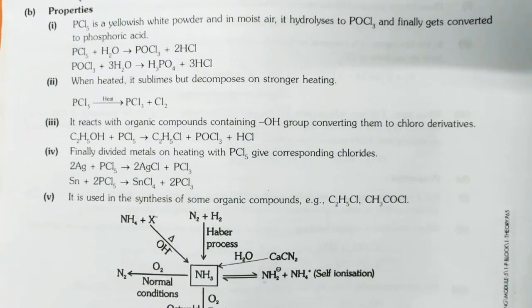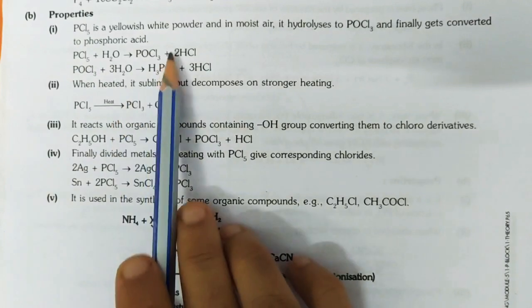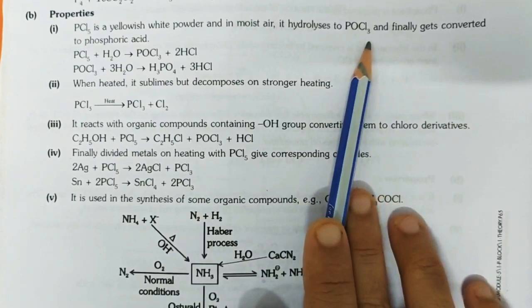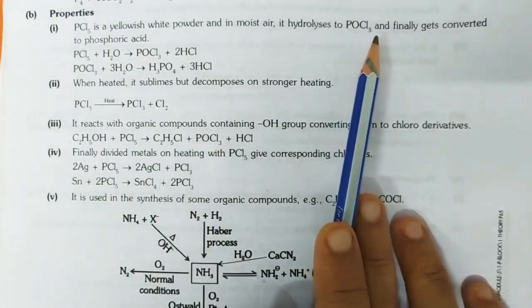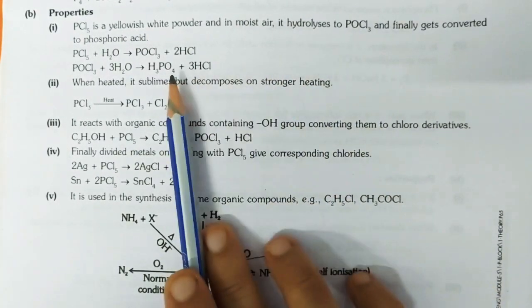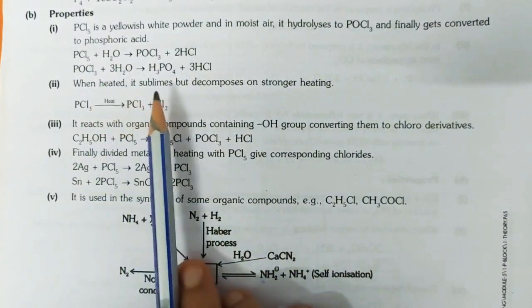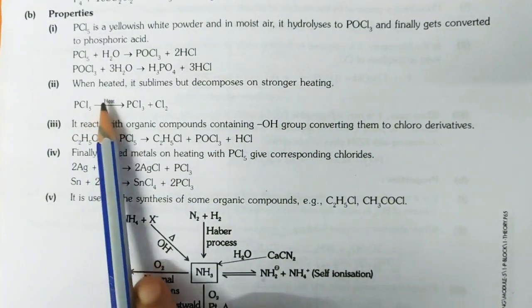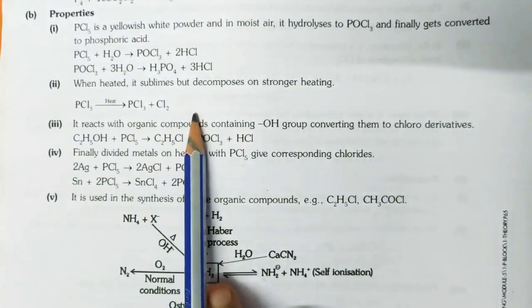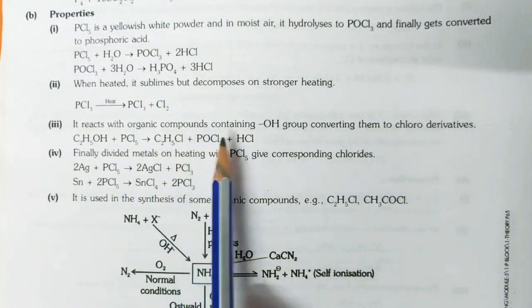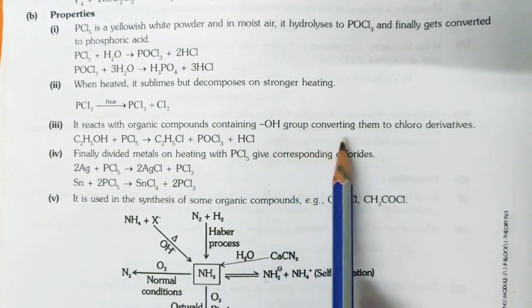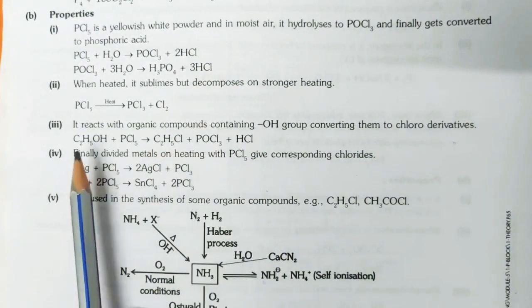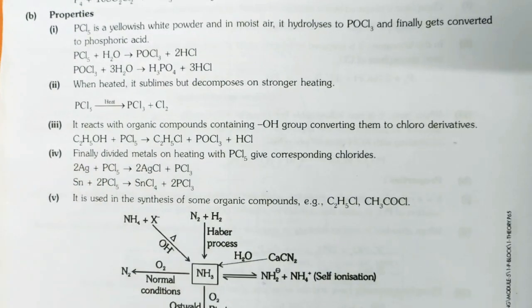Next, we are going to discuss the properties. PCl5 is a yellowish white powder, and in moist air it hydrolyzes to POCl3, phosphorus oxychloride, and finally gets converted to phosphoric acid. When heated, it sublimes but decomposes on stronger heating. Okay, so PCl5 on heating gives you PCl3 plus Cl2. It reacts with organic compounds containing OH group, converting them to chloroderivatives. These are the chloroderivatives when ethanol reacts with PCl5.